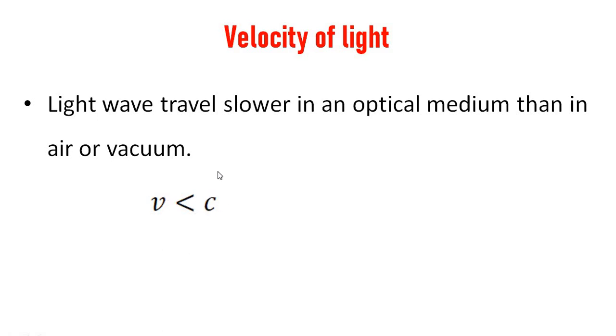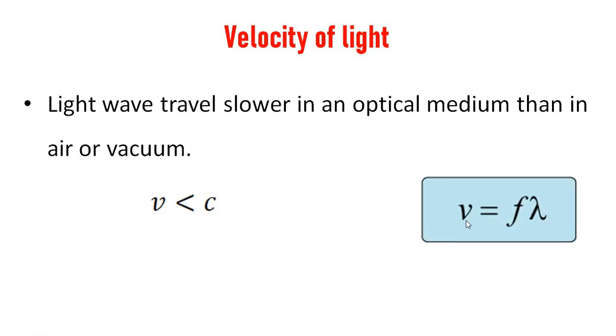Let V be the velocity of light in the medium, for example glass. C is the velocity of light in vacuum. Then velocity of light in medium is less than velocity of light in vacuum. We have the equation V equal to f lambda, velocity equal to frequency into wavelength, or velocity is proportional to lambda. Therefore, as V less than C, lambda m is less than lambda. Wavelength of the light in a medium is less than wavelength of the light in vacuum.